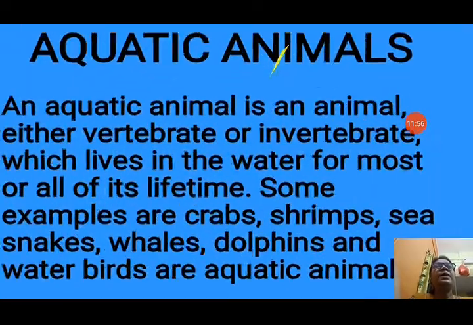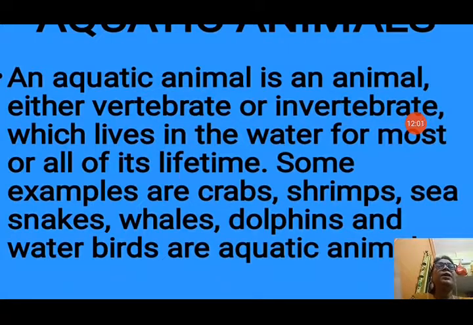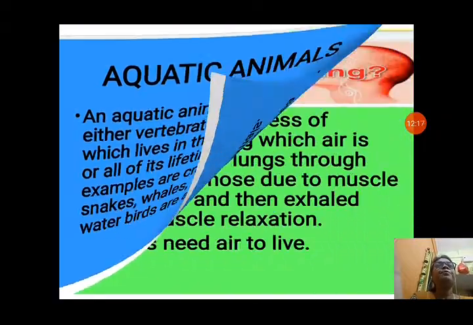Now aquatic animals, the water habitat. An aquatic animal is an animal, either vertebrate or invertebrate, which lives in water for most or all of its lifetime. Some examples are crabs, shrimps, sea snakes, whales, dolphins and water birds.